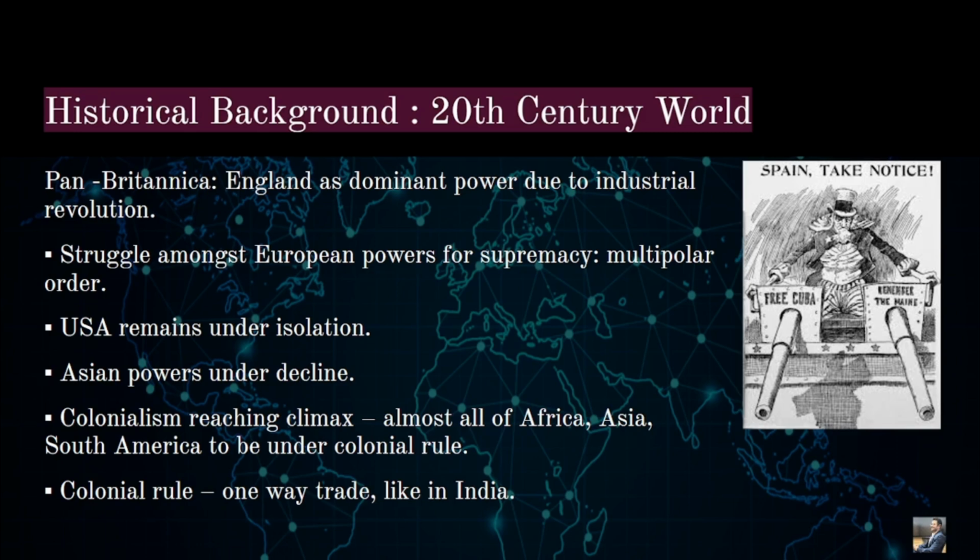We will see what this terminology means in the course of the lecture, don't worry. This is just an imperialistic, colonialistic idea that Britishers were fulfilling, filling the coffers of Britain. During those times Asian powers like China, Japan, India were under very grave decline.